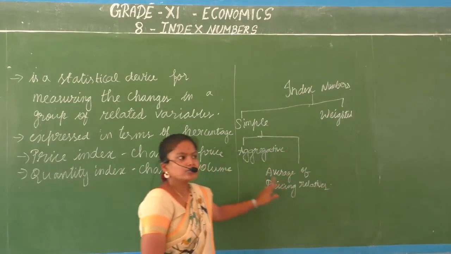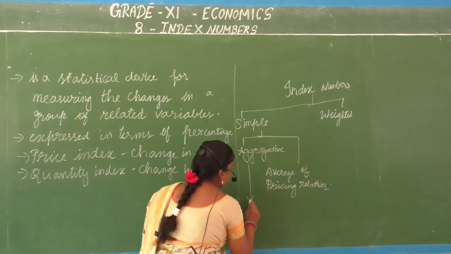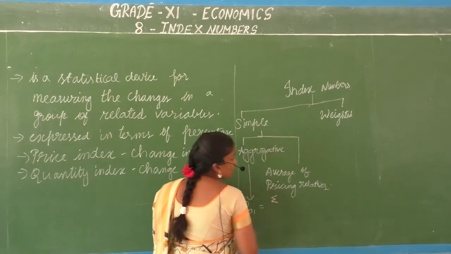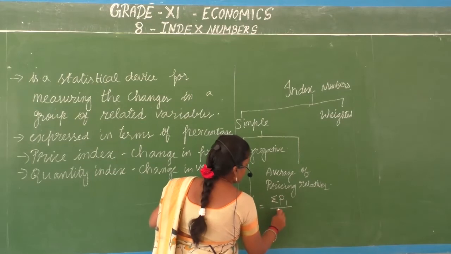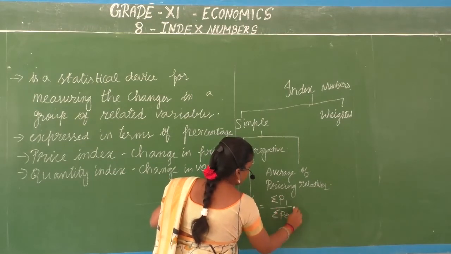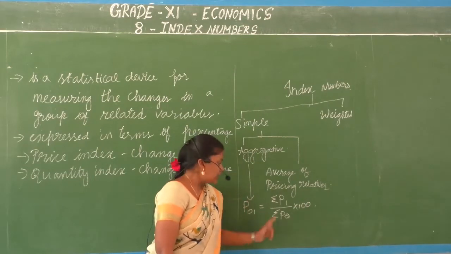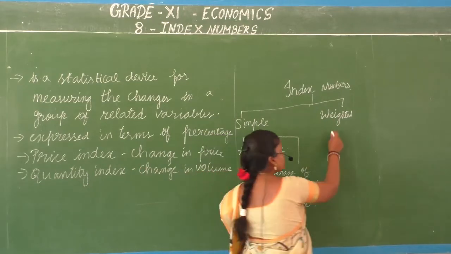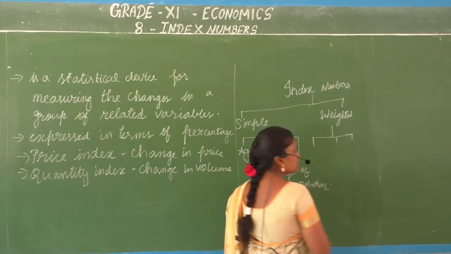Talking about simple aggregative, we directly take P01 is equal to summation of P1 by summation of P0 into 100, as we saw. In the weighted aggregative method, again you have three methods.